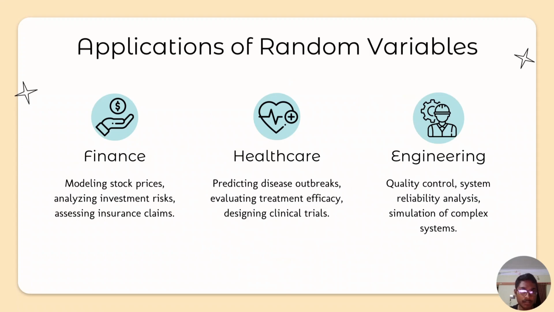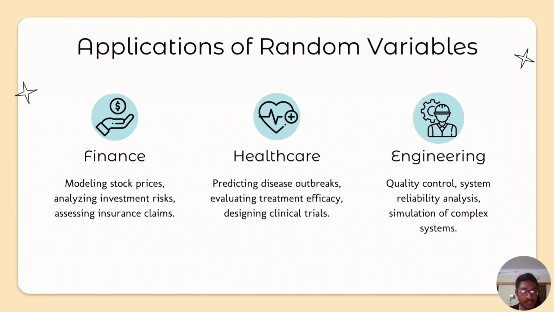Now, as we have completed all the concepts of random variables, let's explore the applications of random variables. Random variables are applied in various fields of industry. It is not limited to one or two. But the major fields where we can see the use case of random variables are financial, healthcare and engineering. In the financial field, it plays a major role in modeling stock market prices, where people can know which stock is rising and which is falling, so that they can invest in the company accordingly. So this plays a crucial role in the financial sector.